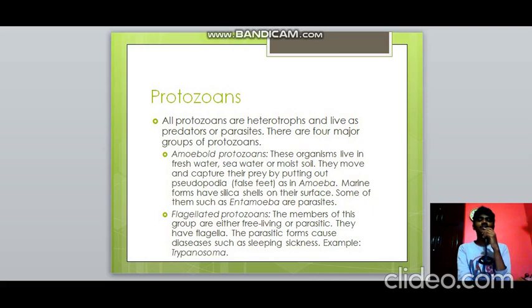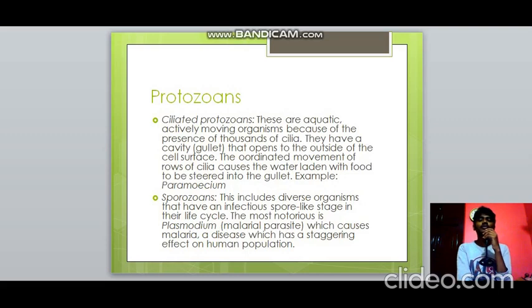Then flagellated protozoans, the name itself says that they have flagella, and the parasitic forms cause diseases like sleeping sickness. An example for flagellated protozoan is Trypanosoma. Then ciliated protozoans possess cilia and they are actively moving because they have thousands of cilia, and they have a cavity that opens to the outside of the surface. They have a gullet. Paramecium is a ciliated protozoan, so it has a gullet which opens to the outer surface. Through the coordinated movement of rows of cilia, water laden with food materials is stored in the gullet, that is their body cavity.